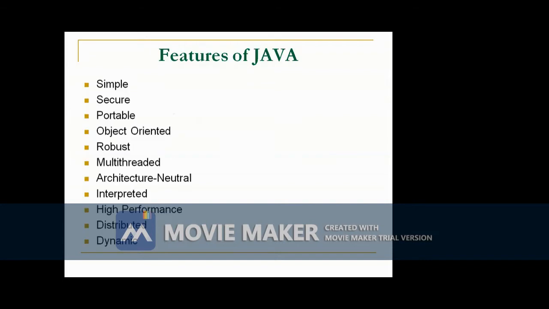These are the important features of Java, that is the Java buzzwords. The first one is simple. Actually, Java is very simple. Simple means easy to learn. It was designed to be easy for a professional programmer to learn and use effectively.